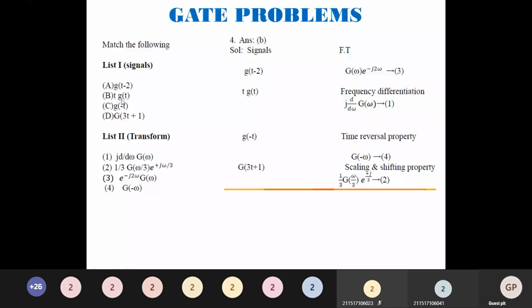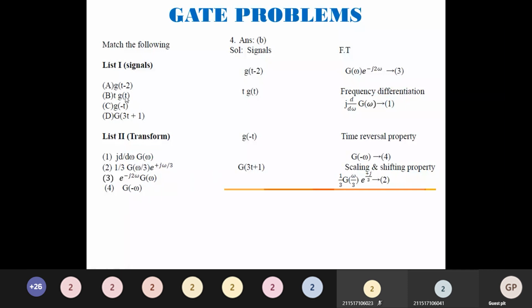g of 3t plus 1 is a combination of the scaling as well as the reversal property. Very simple. First find one thing: g of minus t is G of minus omega. So for C, you will have this. Next, g of t minus 2: you know that it is e power minus j2 omega G of omega. So this is directly done.